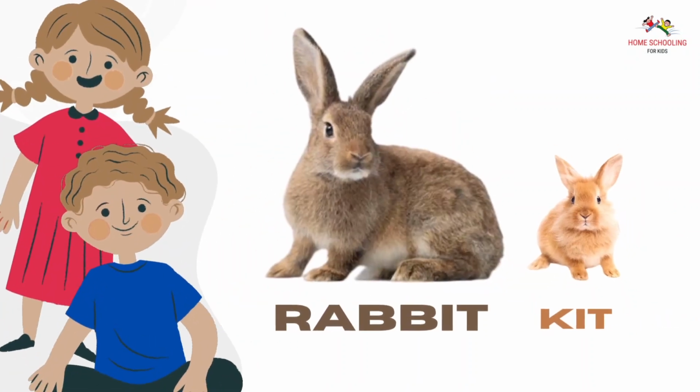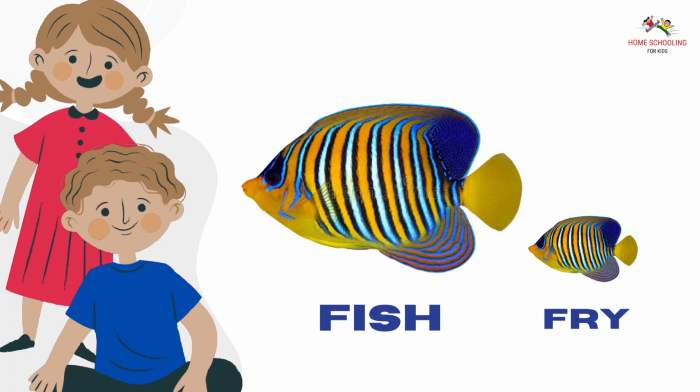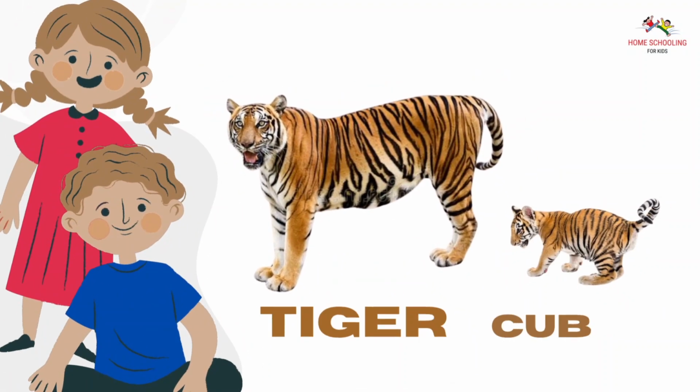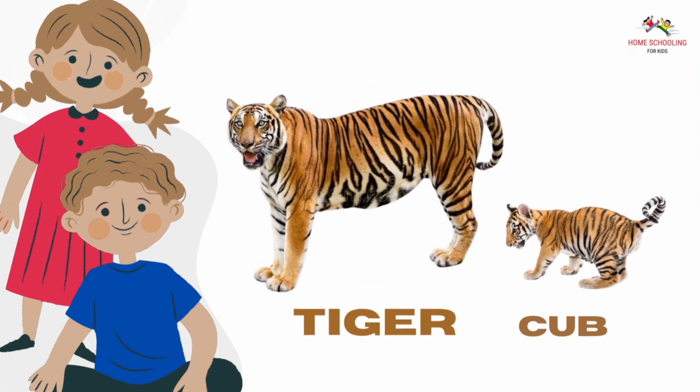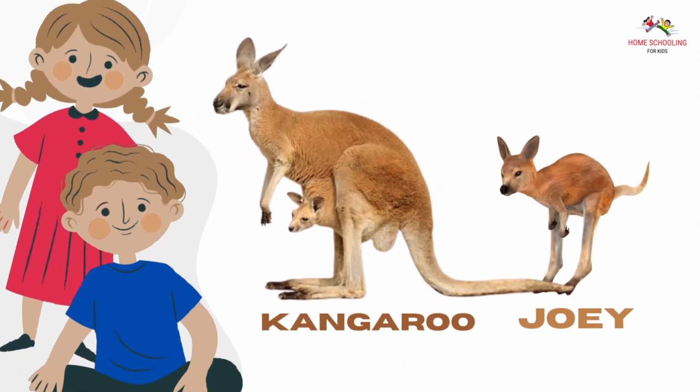Rabbit, kit. Rabbit young ones is kit. Fish, fry. Fish young ones is fry. Tiger, cub. Tiger young ones is cub. Kangaroo, joey. Kangaroo young ones is joey.